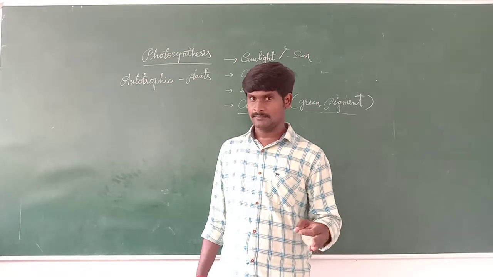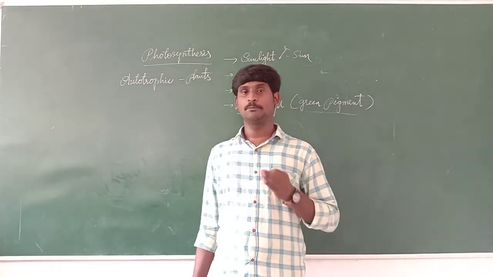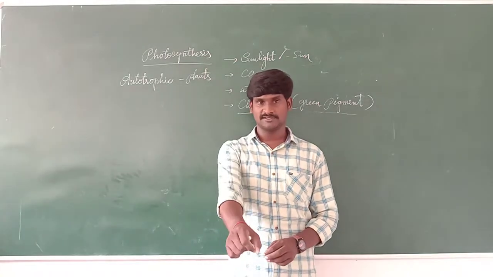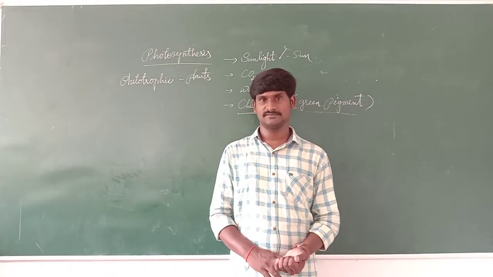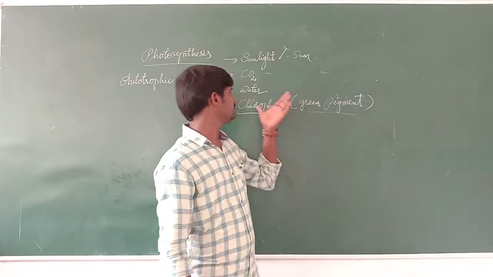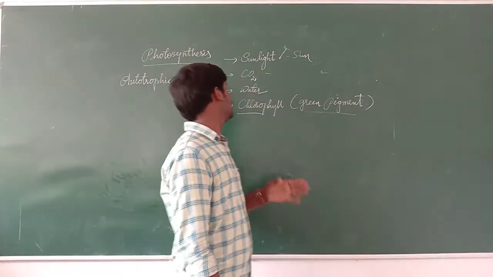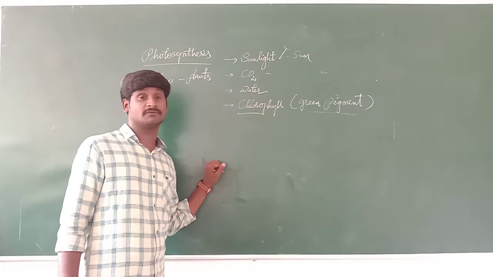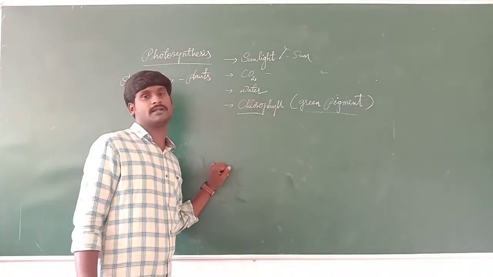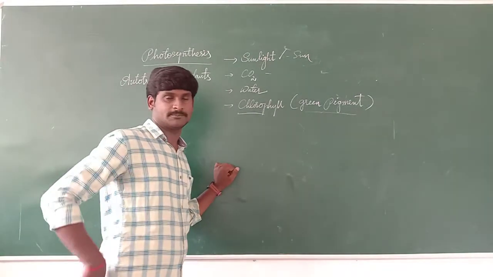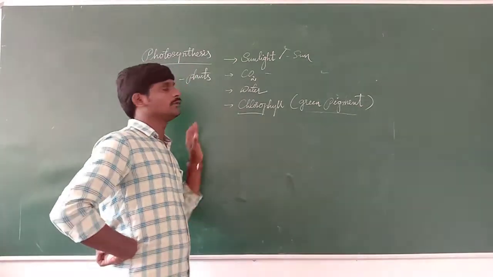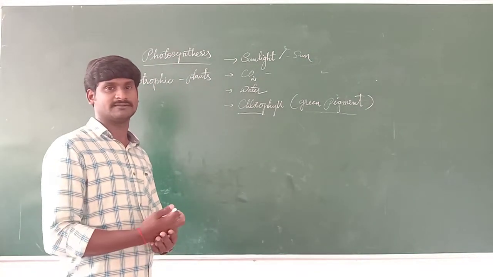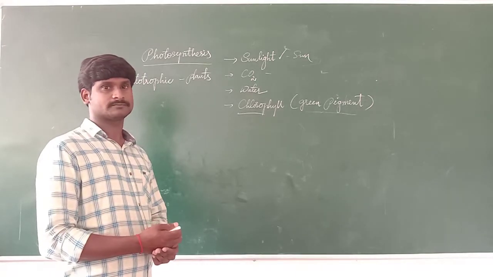So for that reason, photosynthesis is one of the important processes for all plants, and it is a process happening for all living organisms. By this, water, CO2, chlorophyll and sunlight, these four are very, very important. That's why plants are called autotrophs.